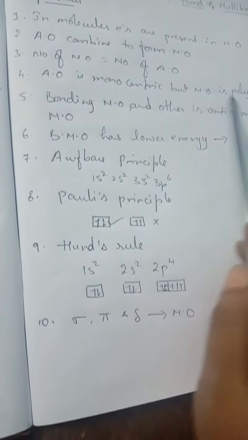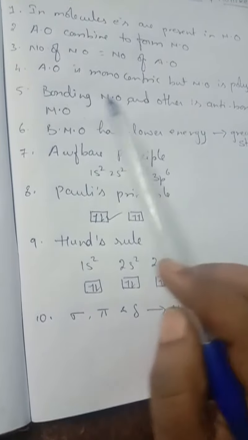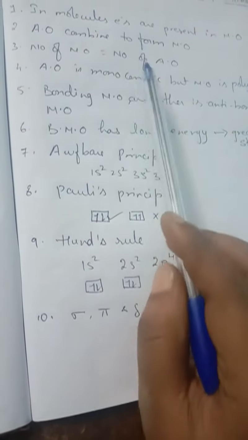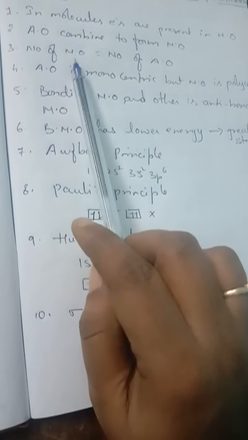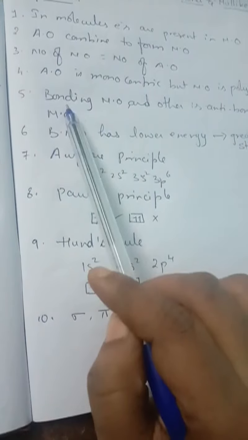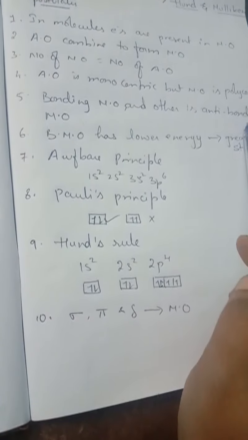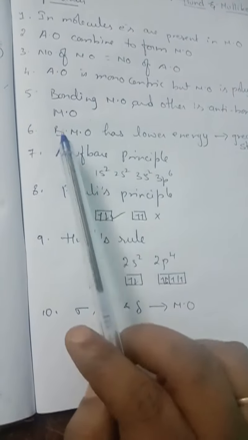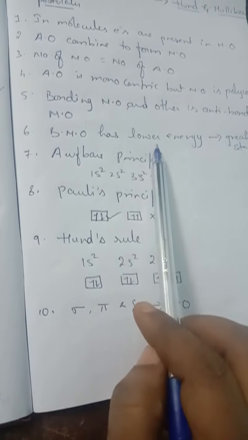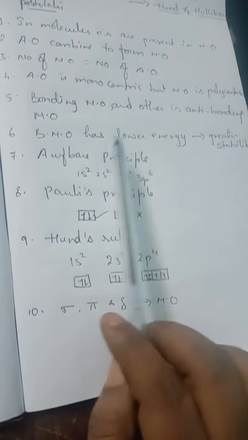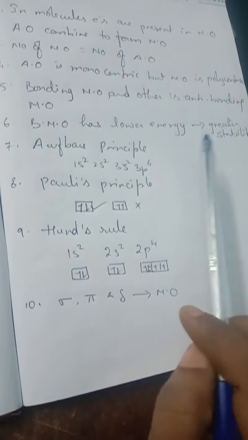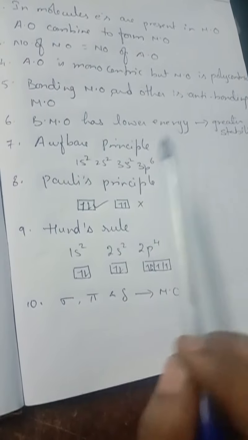Next one, polycentric. Here in molecular orbitals, how many atomic orbitals are combined? For example, 2 atomic orbitals are combined means 2 molecular orbitals are formed. In that, one should be bonding, another will be anti-bonding. The bonding molecular orbital will have lower energy with greater stability, and the anti-bonding molecular orbital will have higher energy with less stability.